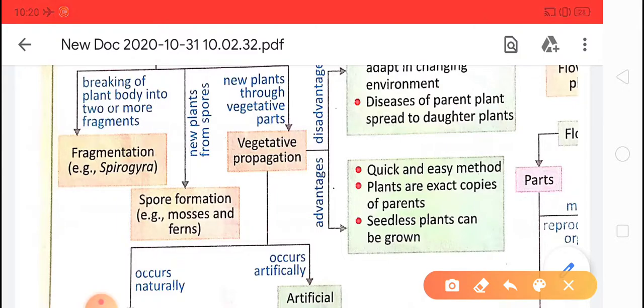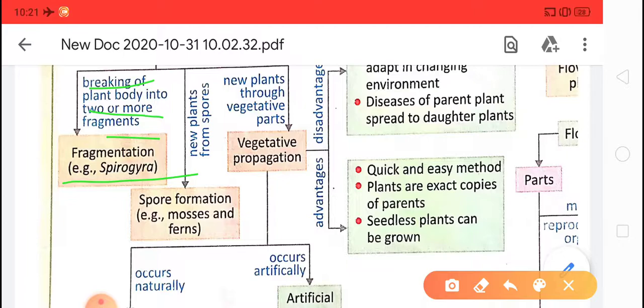In fragmentation the organism's body breaks into two or more fragments, and each fragment has the capacity and capability to grow into a new individual. This method is called fragmentation. Example of fragmentation is Spirogyra. Children, Spirogyra is basically found in water.